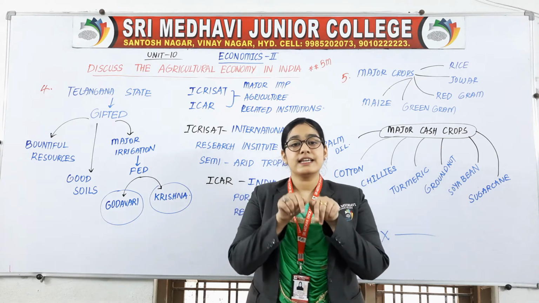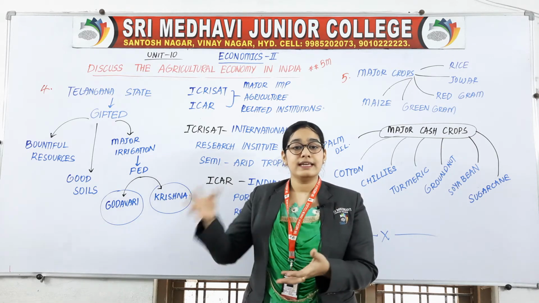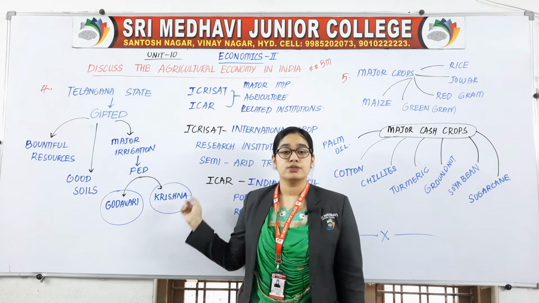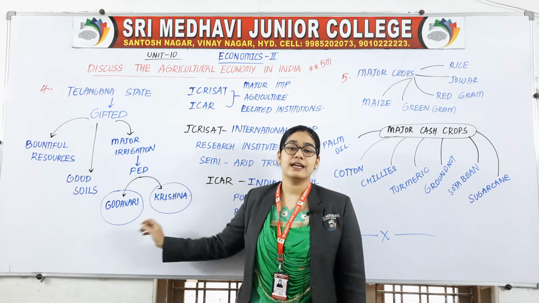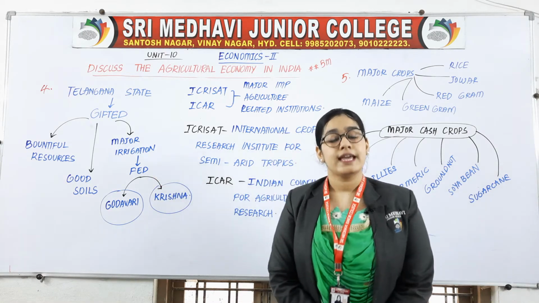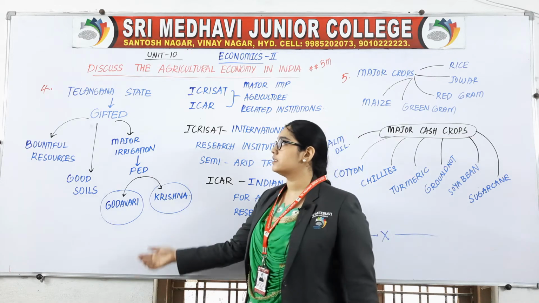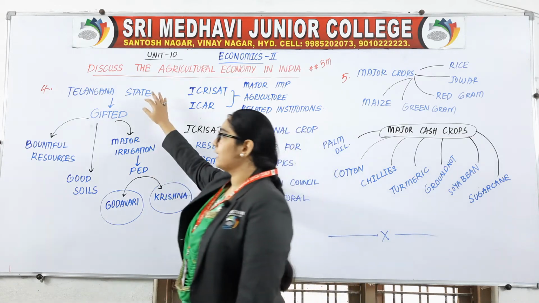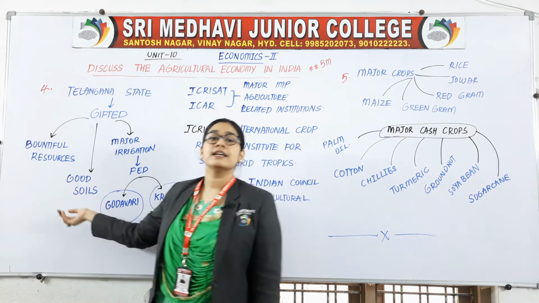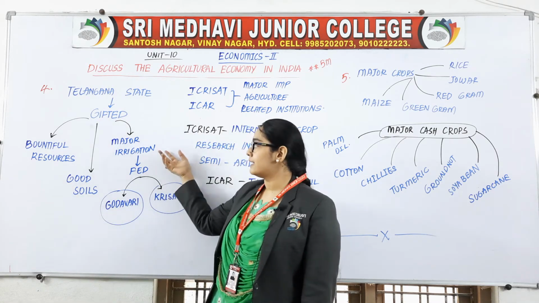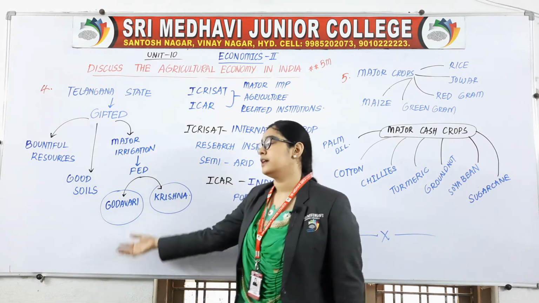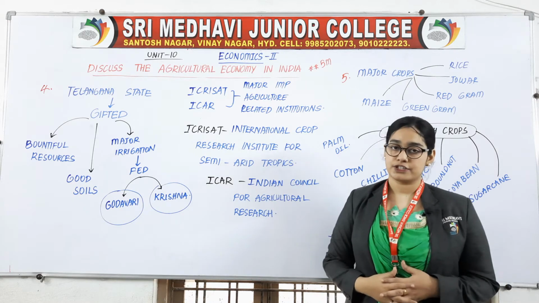This irrigation facility we get from the rivers Godavari and Krishna, and their water is used for irrigation in agricultural fields. So this is our fourth point: Telangana state is gifted with bountiful resources and good soils, and its major irrigation is fed from the Godavari and Krishna rivers.